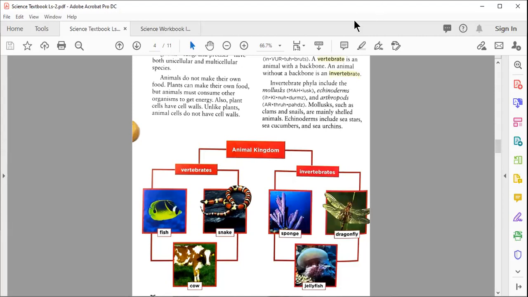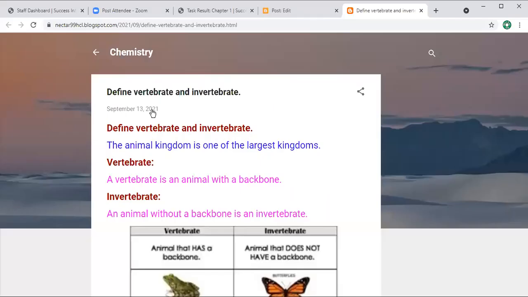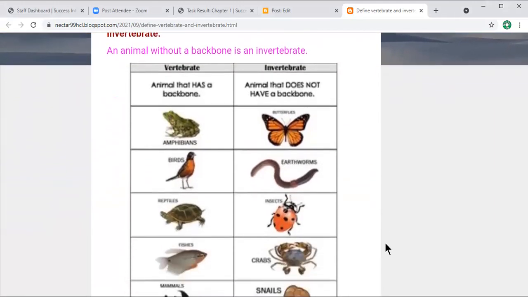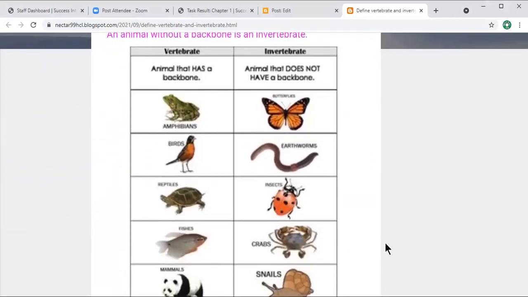Now, I'm going to share the link with you. When you open this link, this window will come in front of you. Here you can see the definition, differentiate or define vertebrate and invertebrate. The animal kingdom is one of the largest kingdoms. Here you can see that a vertebrate is an animal with a backbone, while an animal without a backbone is an invertebrate. So this is the definition of vertebrate and invertebrate, and here we have a couple of examples.